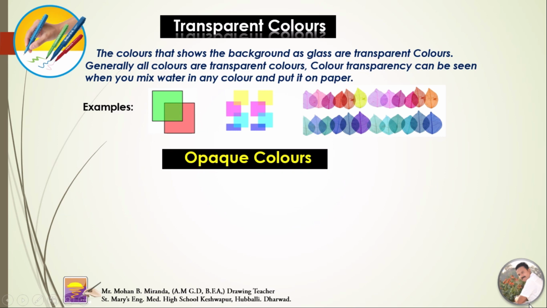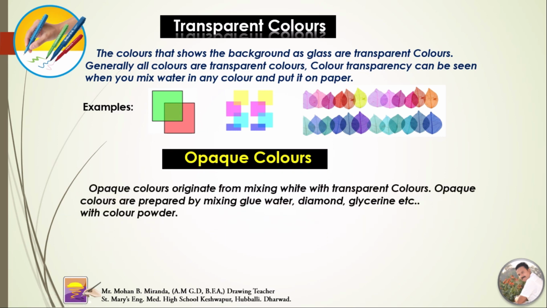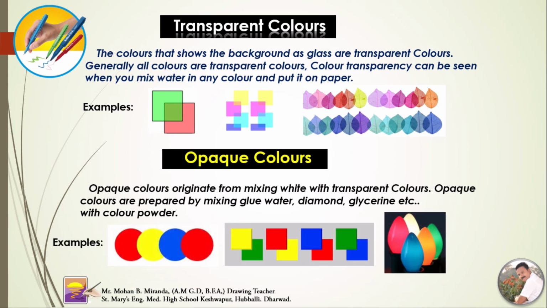Opaque color. Opaque colors originate from mixing white with transparent colors. Opaque colors are prepared by mixing blue water, diamond, glycerin, etc. with color powder. You can see the example. We cannot see behind the pictures.